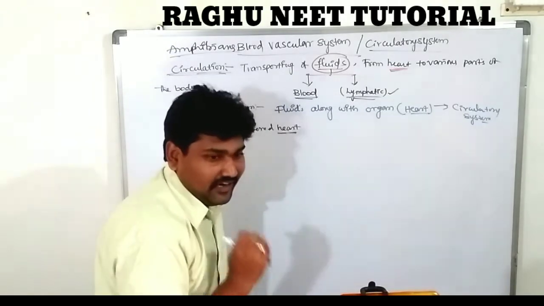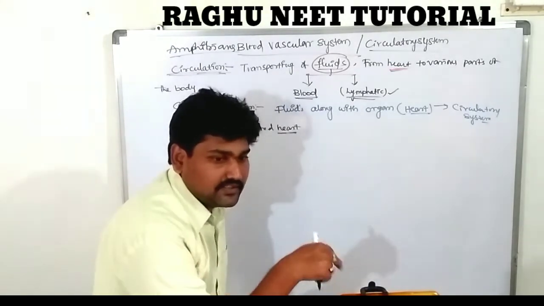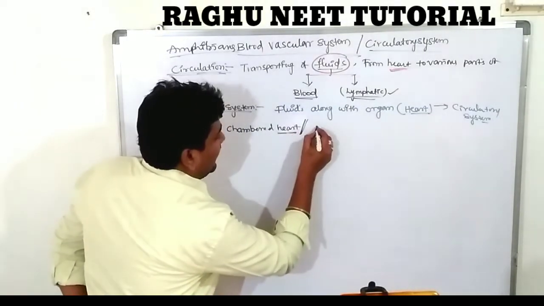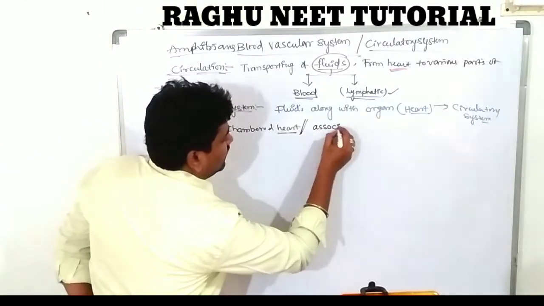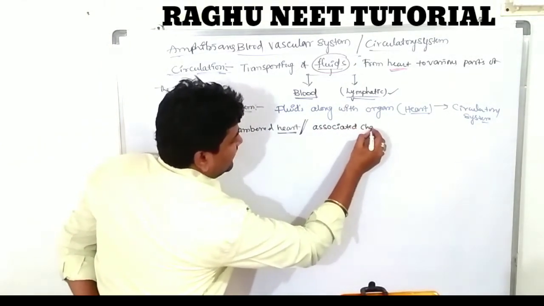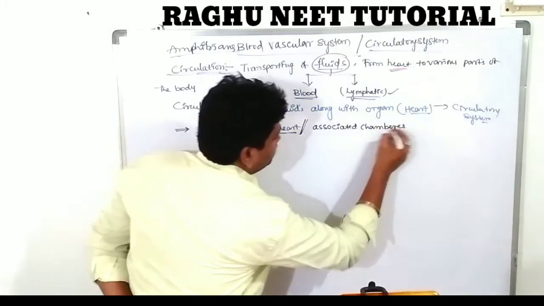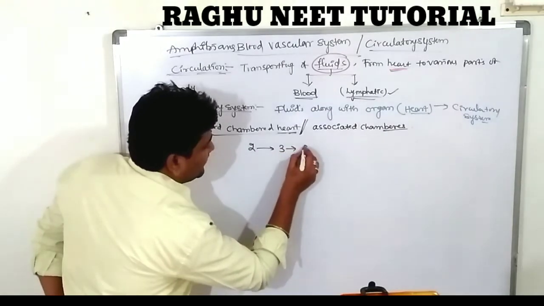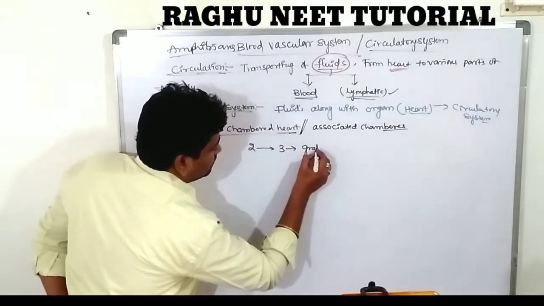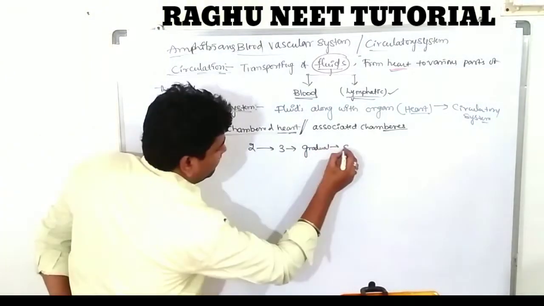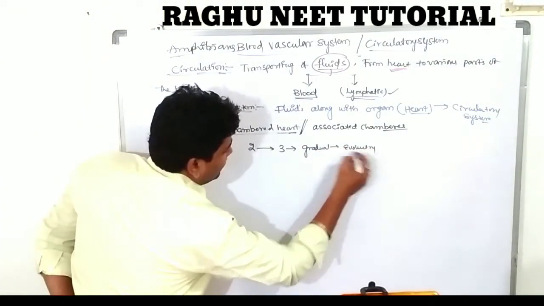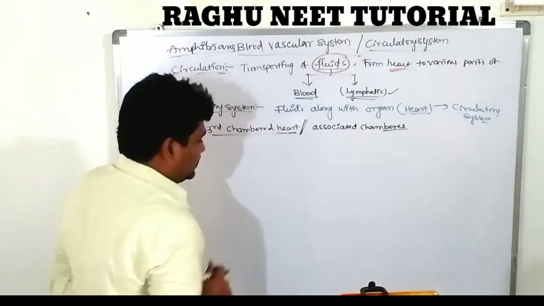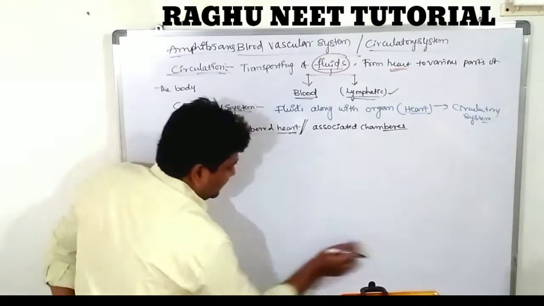Clear. Along with the three chambers, some associated chambers are also present. So a two-chambered heart to a three-chambered heart is called gradual development, nothing but evolutionary development in the amphibian heart. Clear? So, a three-chambered heart. Let's see the diagram of the amphibian heart.